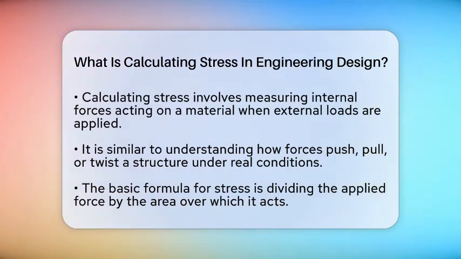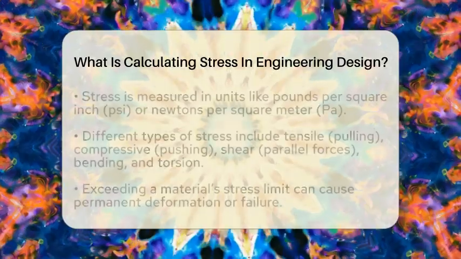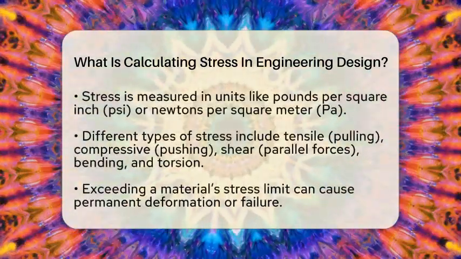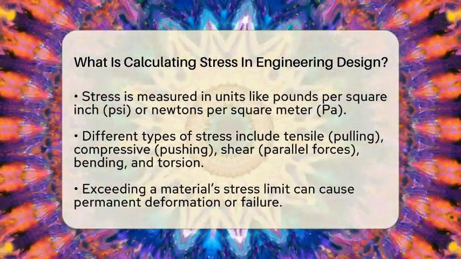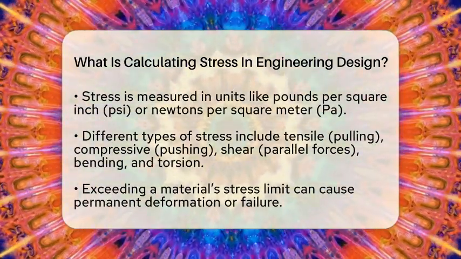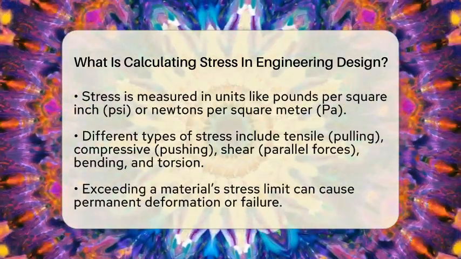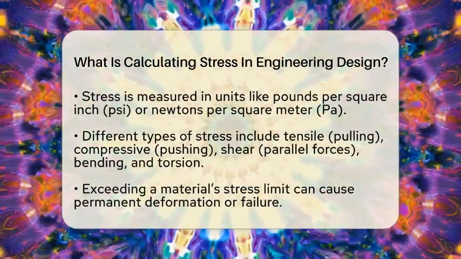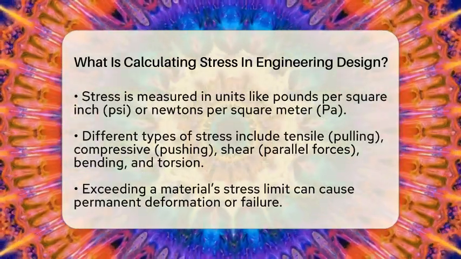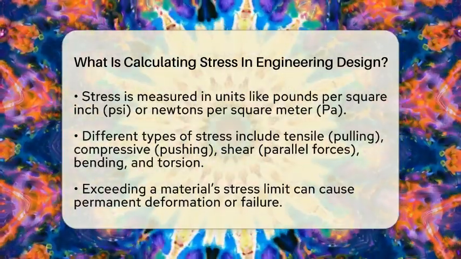The basic idea is simple. You take the force applied to an object and divide it by the area over which that force acts. This gives you the stress, which is measured in units called pounds per square inch or newtons per square meter. For example, if you push down on a steel rod with 100 pounds of force and the cross-sectional area of the rod is 1 square inch, the stress is 100 pounds per square inch. This calculation assumes the force is perpendicular to the surface, which is common in many cases like pushing or pulling.